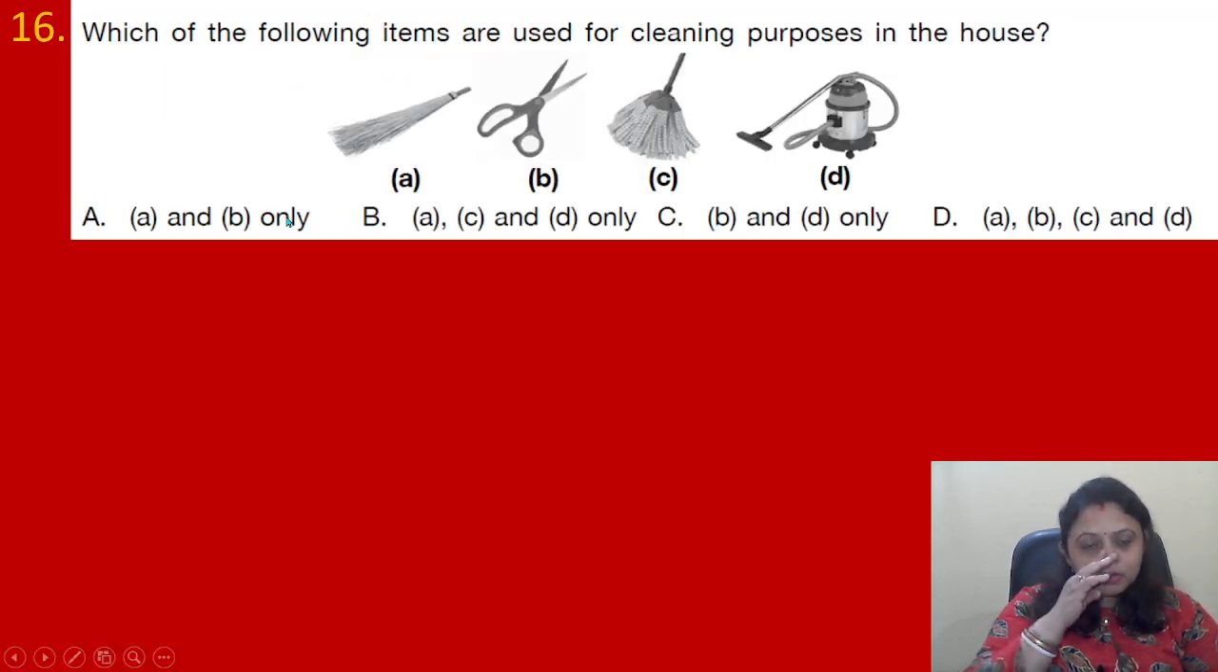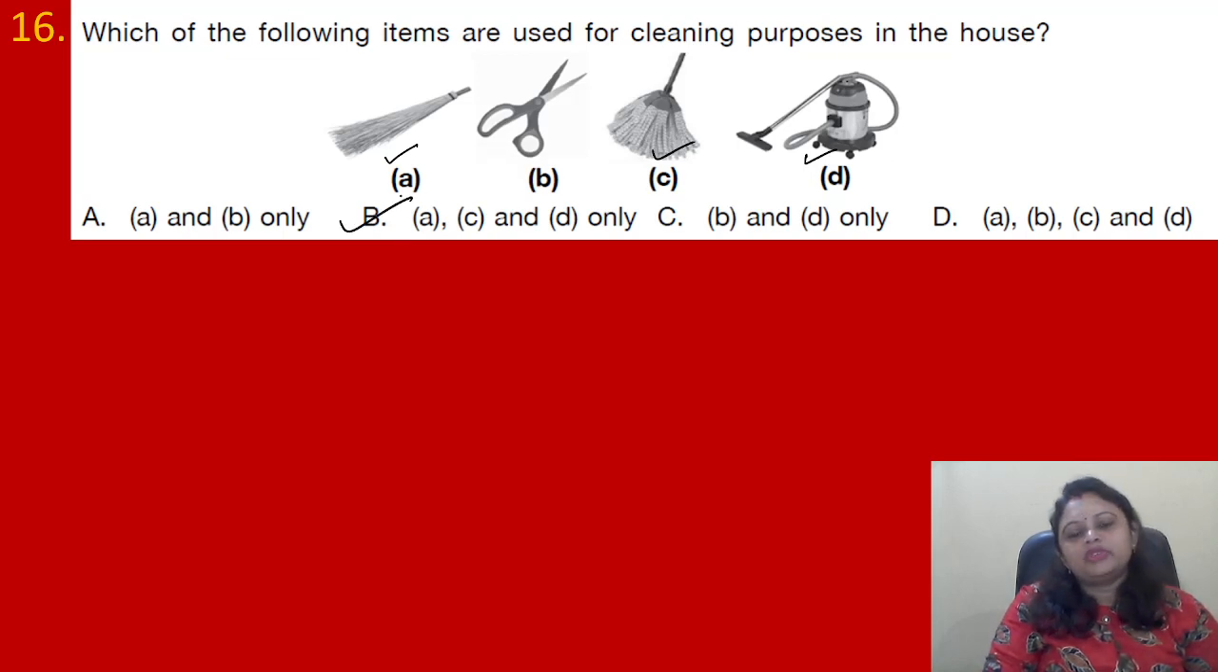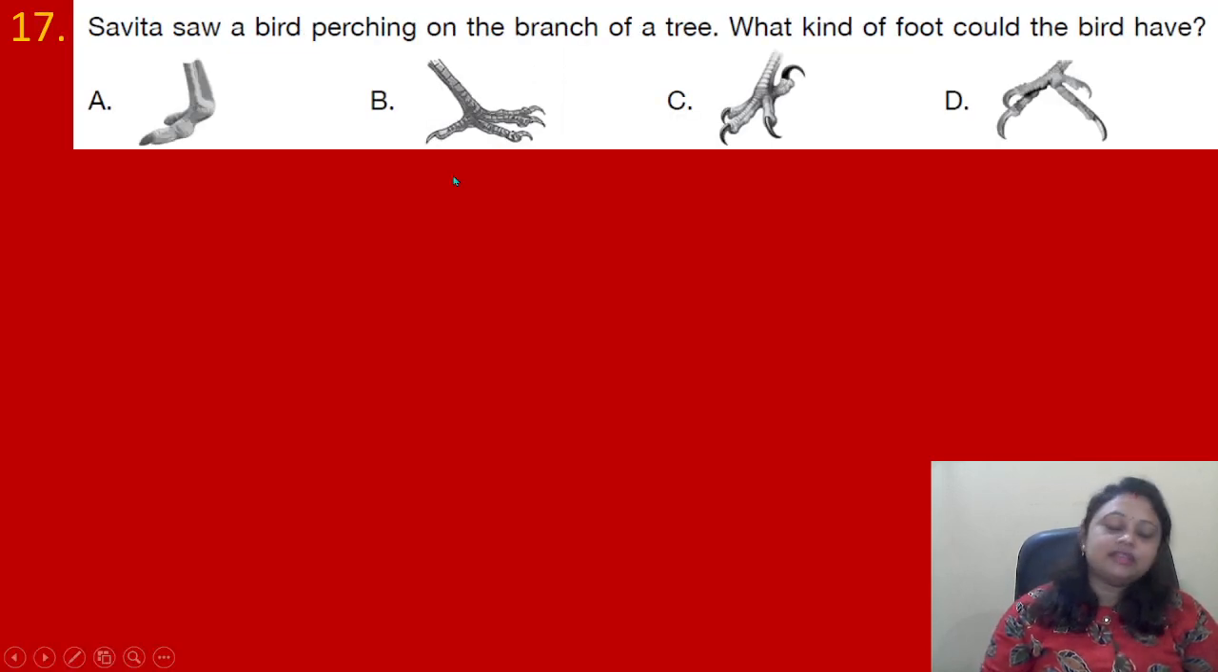Coming to the next question. Which of the following items are used for cleaning purposes in the house? Options are A, B, C, D. Okay, you can see these things. Options are A and B only, B, A, C and D only, C, B and D only, D, A, B, C and D. So here for cleaning purpose, we use A, C and D. Right? A is the broom, C for wiping the floor, D that is the vacuum cleaner. So A, C, D, and where it is present? It is present in option B. Right?